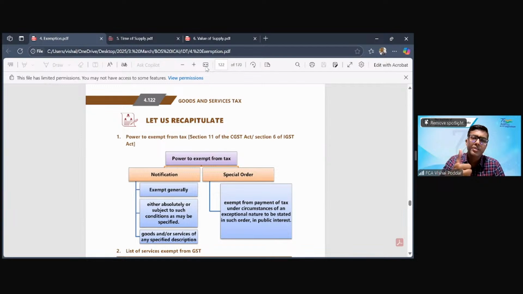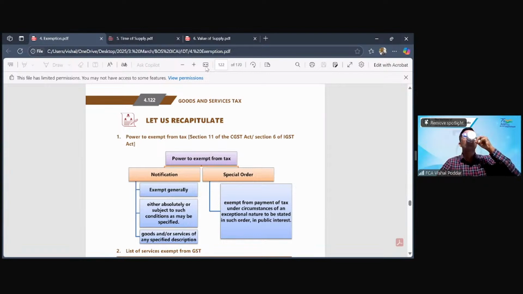Like the RCM entries are different, the exemption entries are different. Even in time of supply, place of supply, registration, composition, there are many places where the law has very elaborately and specifically carved out different provisions for supplies of goods and different for supplies of services.